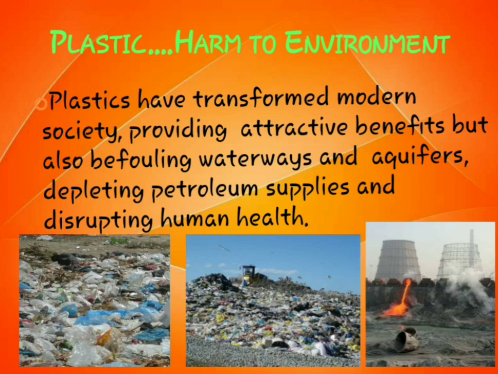Plastic is depleting petroleum supplies because it is made of petroleum; depleting means reducing the amount. Disrupting means causing damage to human health. Don't think only animals are getting affected. Even human beings are getting affected because of this plastic.